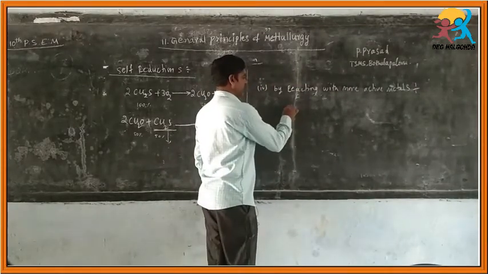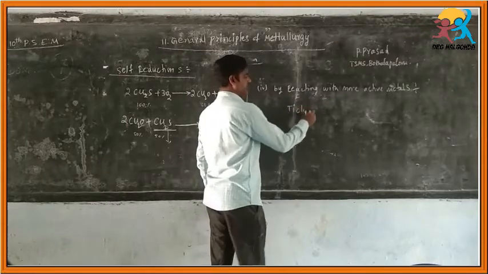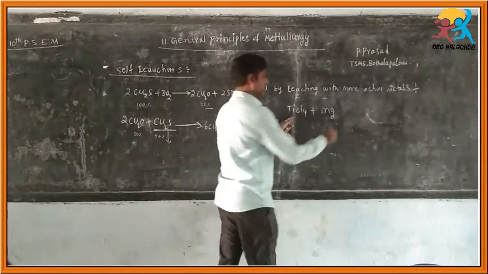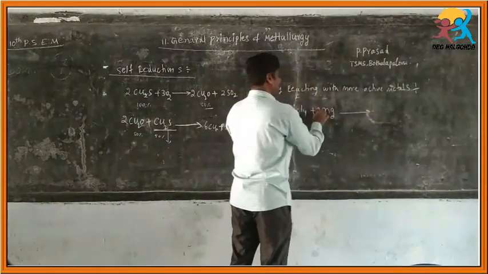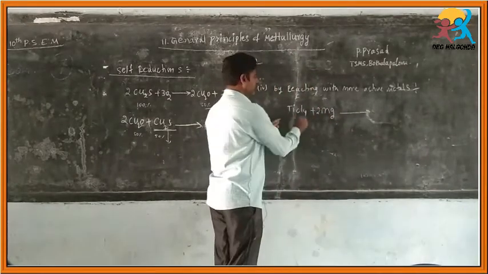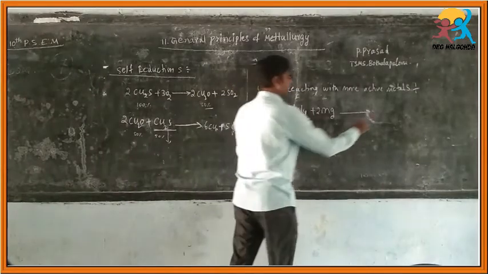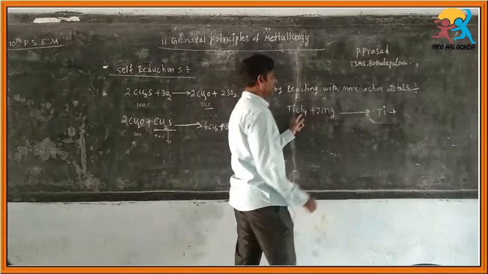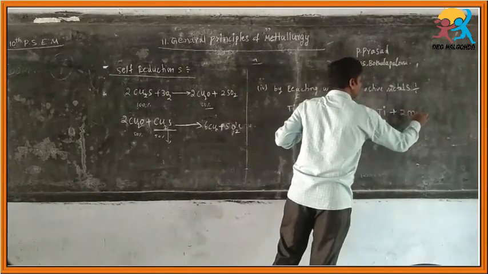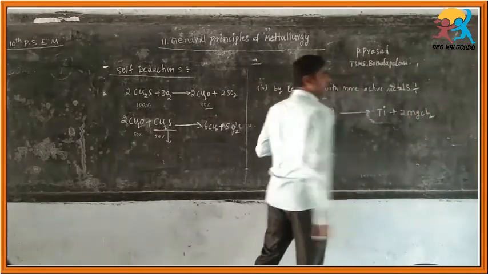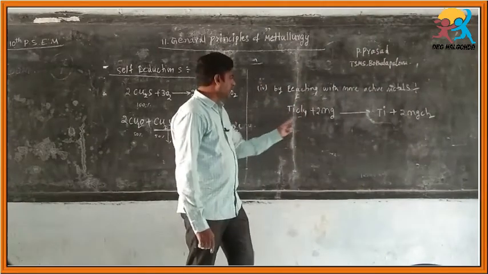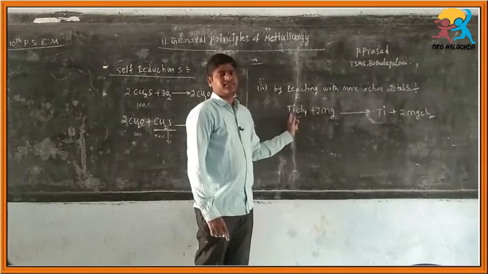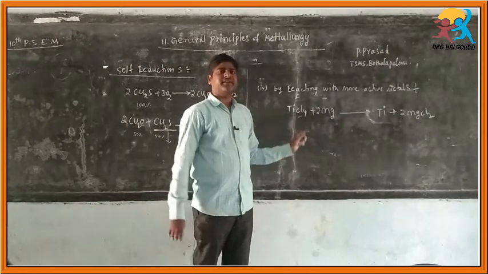Example is if you take titanium tetrachloride. Here one of the most active metals is magnesium. When it is reacted with the titanium tetrachloride, the chloride atoms are removed by magnesium like this. So TiCl4 plus 2Mg gives Ti plus 2MgCl2, magnesium chloride. Here magnesium is more reactive than titanium.